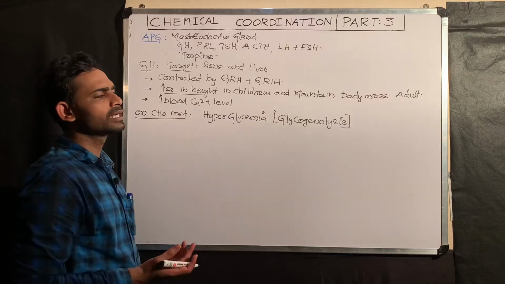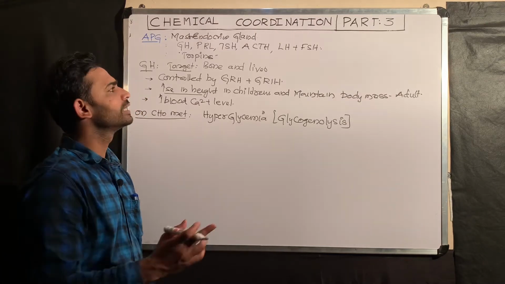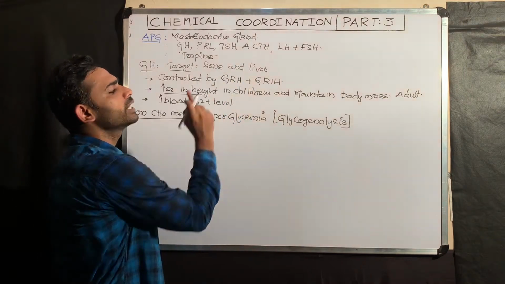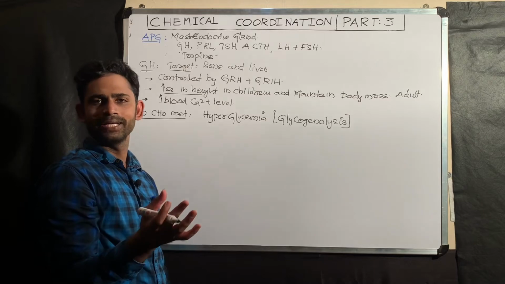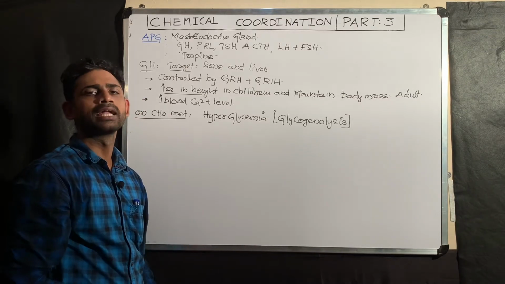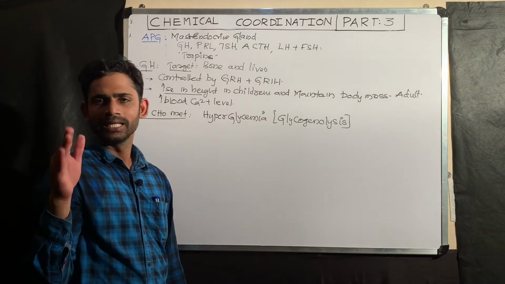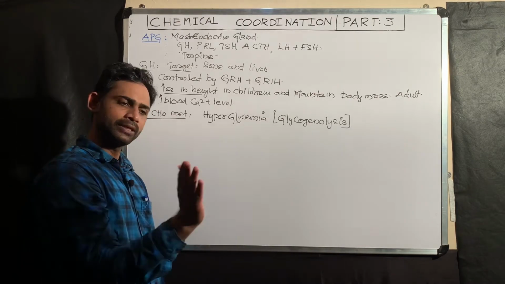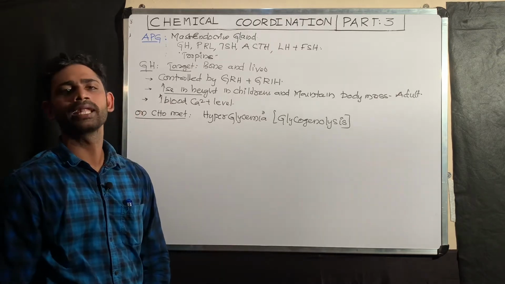Glycogen is stored in the liver. That is why I said the targets are bone and liver. Growth hormone binds with the receptor in the liver and makes the liver break down glycogen. The glucose from the liver cells enters the blood, thereby increasing the blood glucose level, that is hyperglycemia.